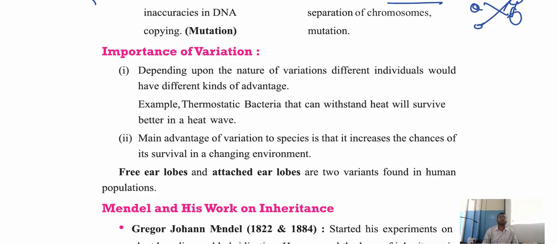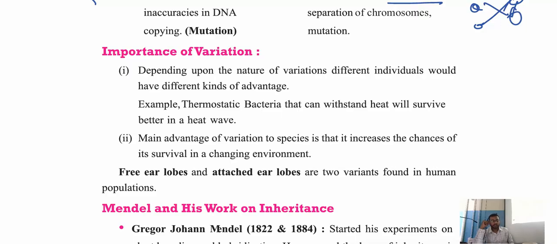You understood my point? So depending on the nature of variation, different individuals would have different kinds of advantage. Example you can see here: thermophilic bacteria that can withstand heat will survive better in a heat wave.